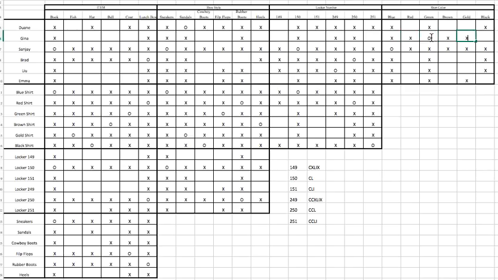So we're going to put X's there. That allows us to put an O here, fill this out. So now we know Emma has the black shirt. And what else do we know about the black shirt? We know the black shirt is the hat, so Emma has the hat.